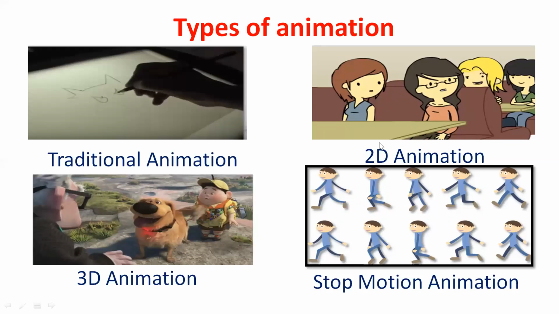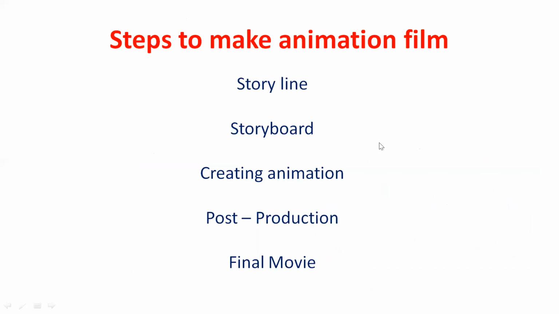Now, before making an animation, you must keep these 5 items in your mind. Before making an animation, we think about creating colorful items and colorful animation. Before that, we must all know about the storyline. When we are going to create an animation film, the storyline is the important thing. The storyline must be very good, and it must be clear whom we are going to create the movie for.